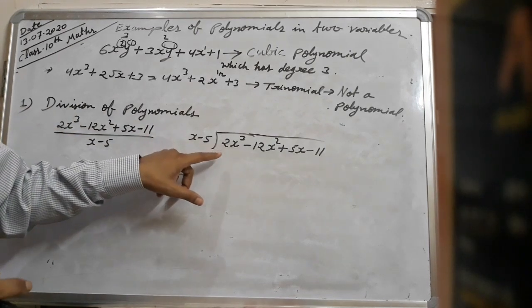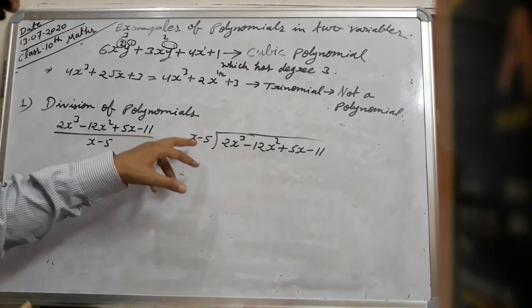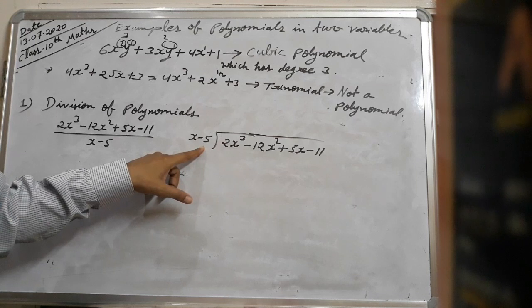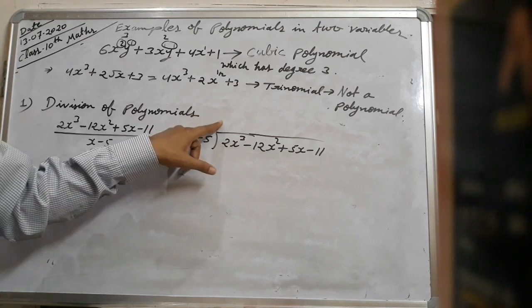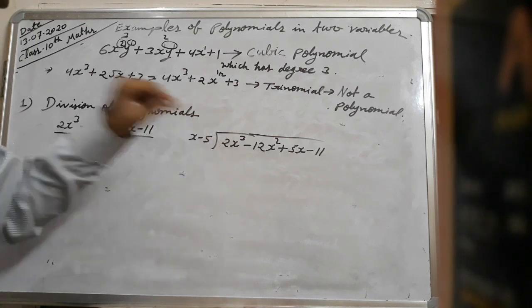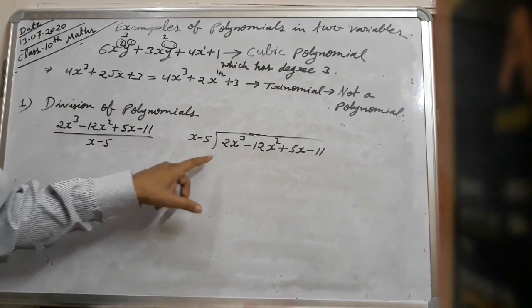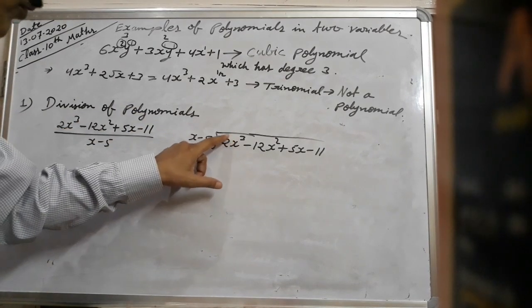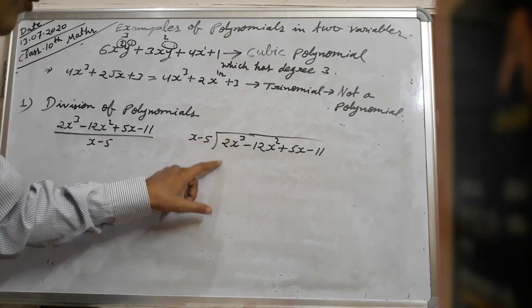We have to multiply this binomial with some number or variable in such a way that our answer is the same as this first term.